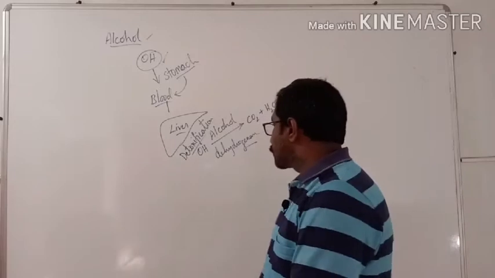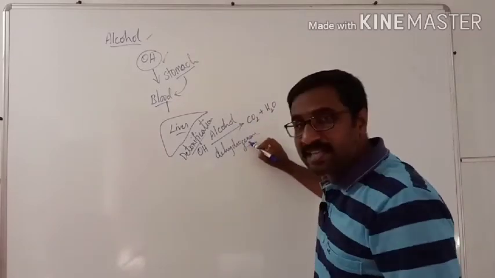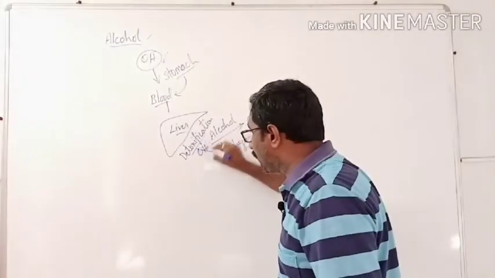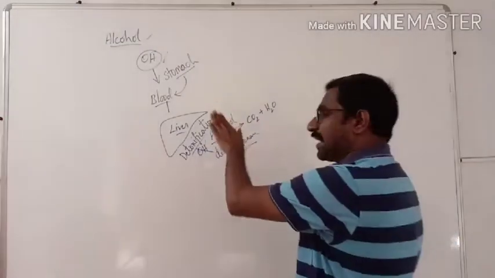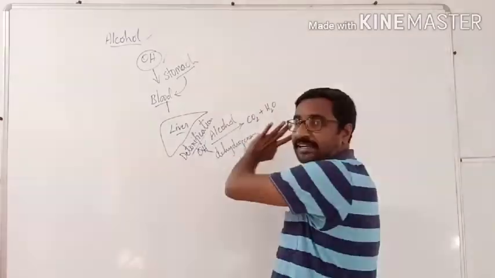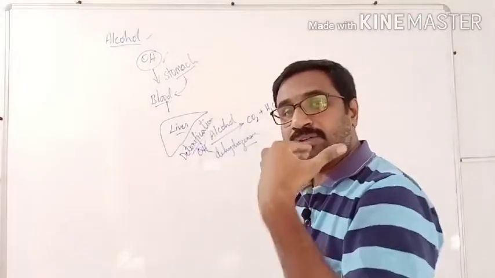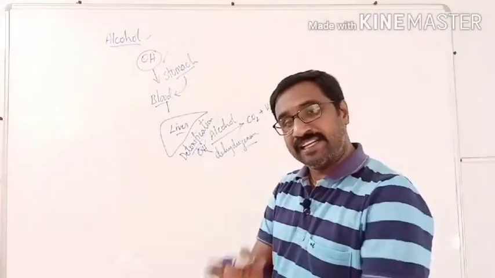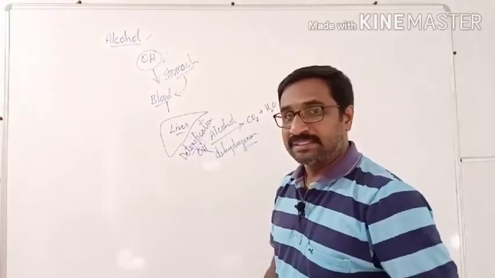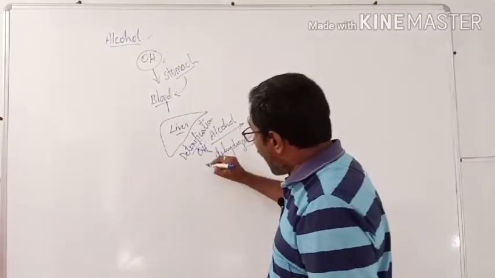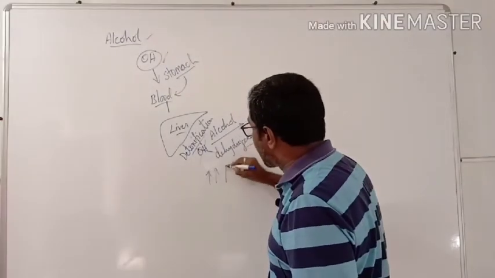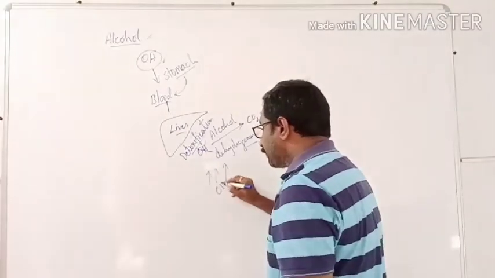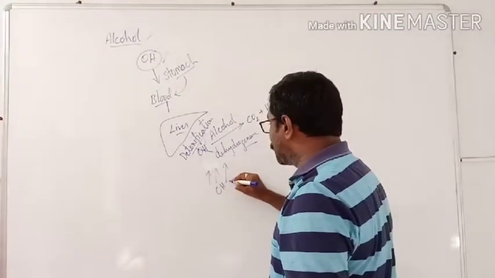Whenever alcohol dehydrogenase is there, the alcohol will be suppressed and detoxified into CO2 and H2O. That water comes out through the urine. CO2 goes out through the respiratory system. It is detoxified. But whenever a large amount of alcohol is consumed, this alcohol gets converted into fats.